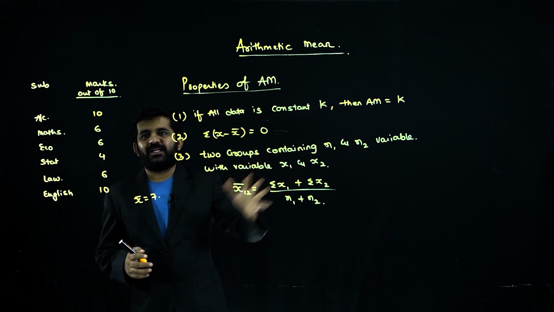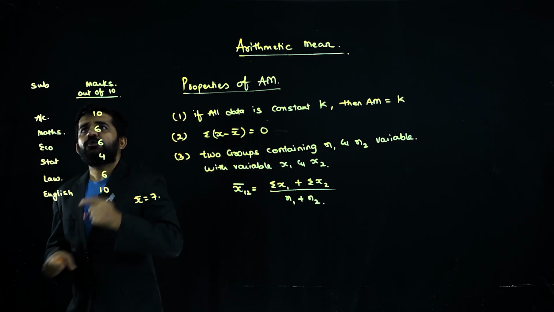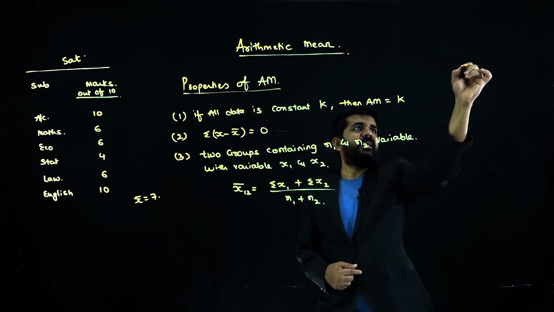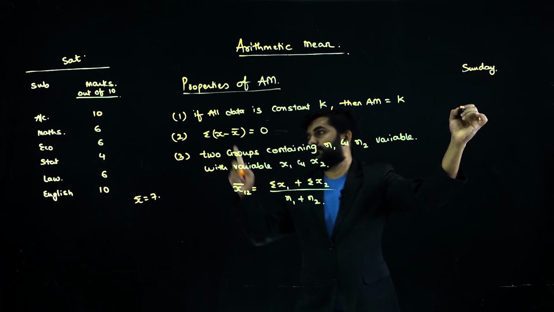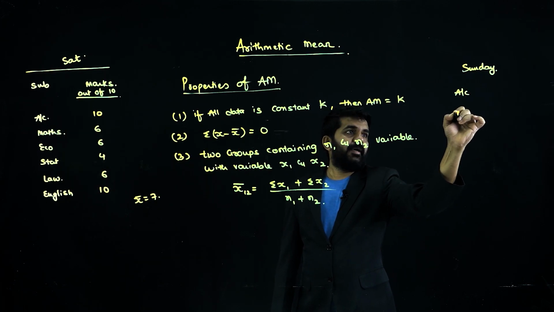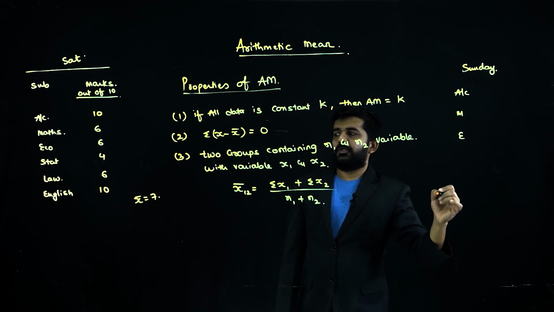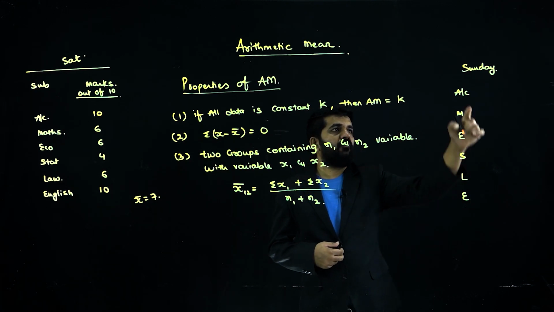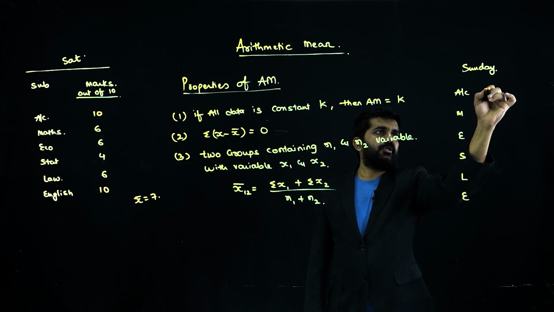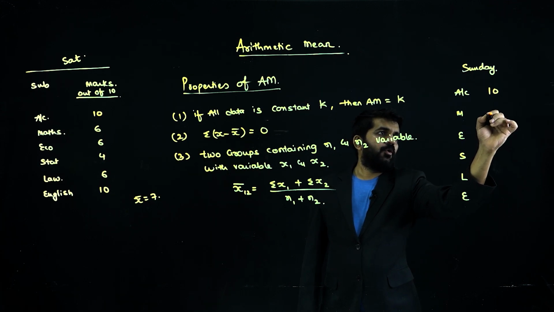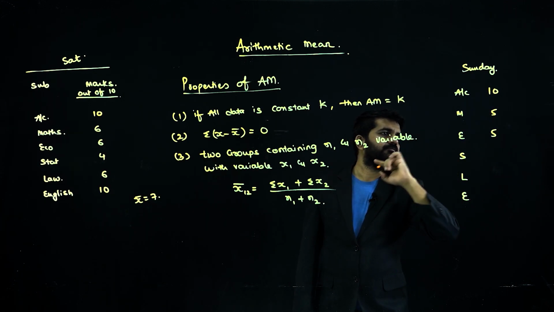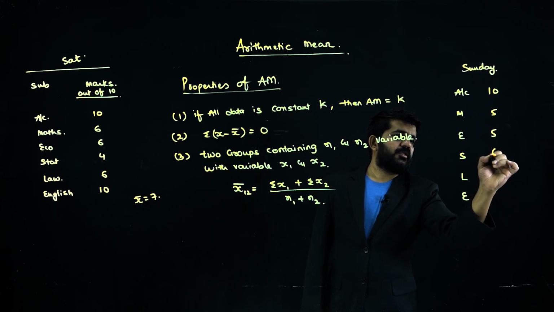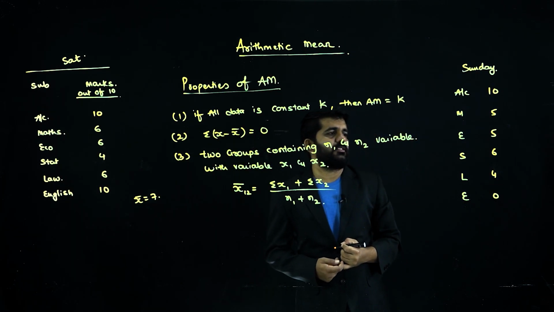Now technically it seems very lengthy, but believe me, it is very easy. Suppose this was your Saturday test, and this is the data of your Sunday test. Accounts, maths, economics, statistics, law and English. On Sunday, in accounts you have got 10 out of 10. Maths you have got 5 marks. English 5 marks. Total 30. And this you have got 6 marks, 4 marks and English 0 marks.